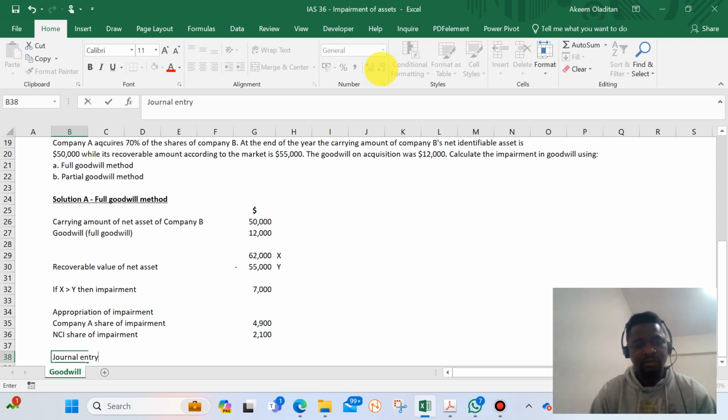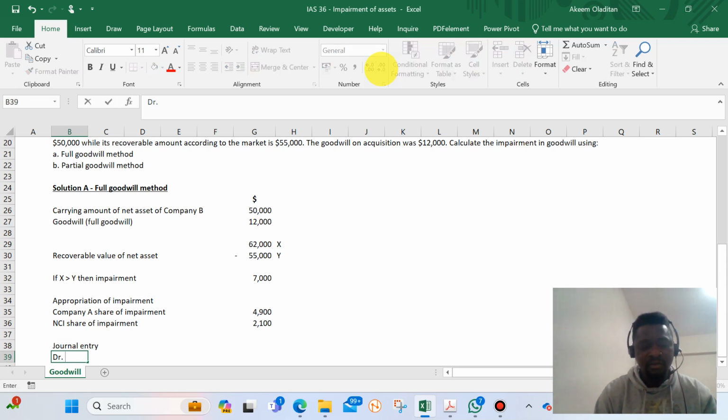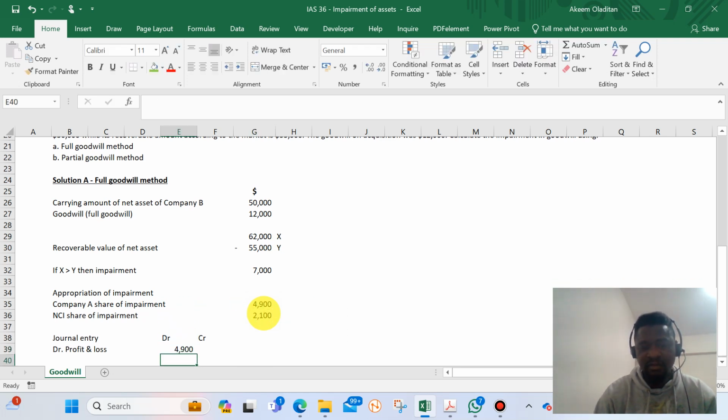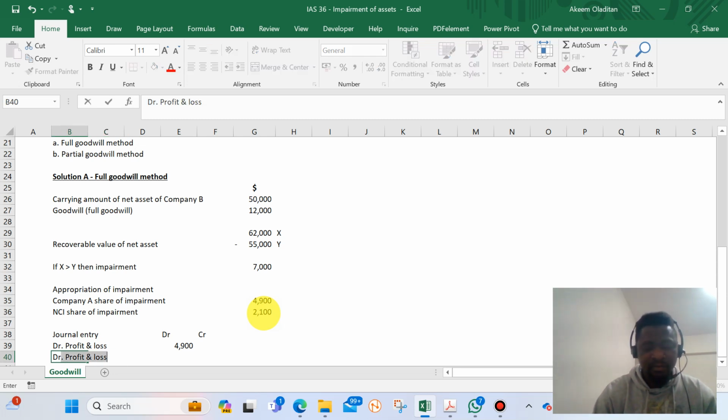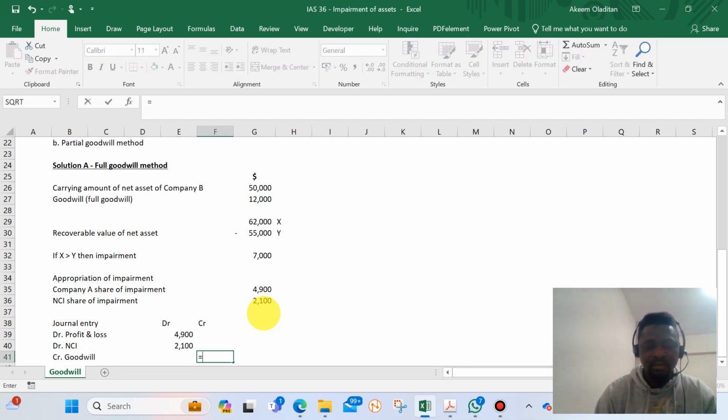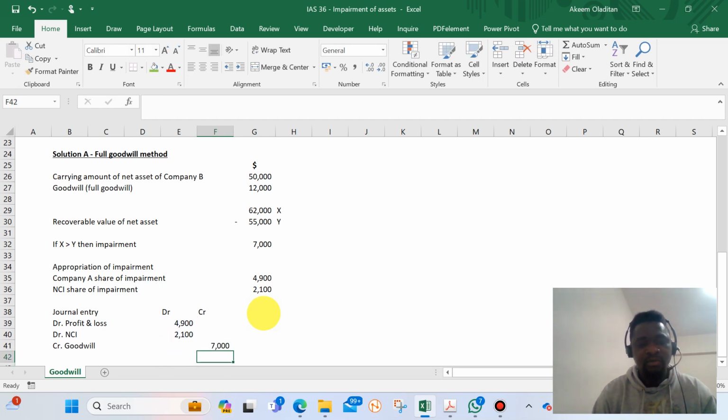The journal entry is to debit profit and loss with this, and debit NCI with this, then credit goodwill with this.